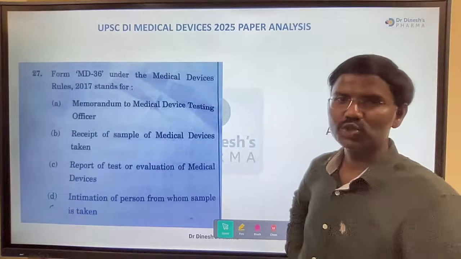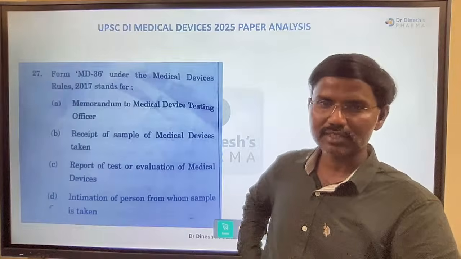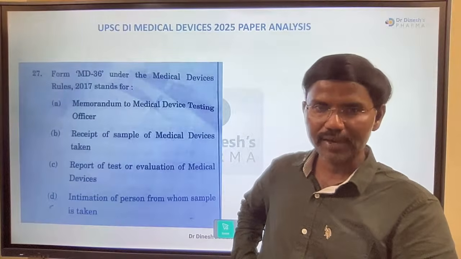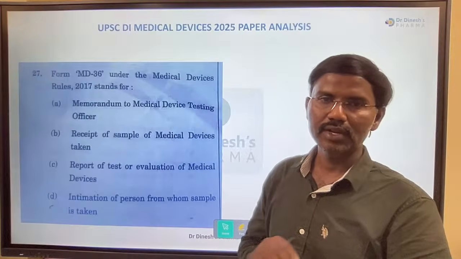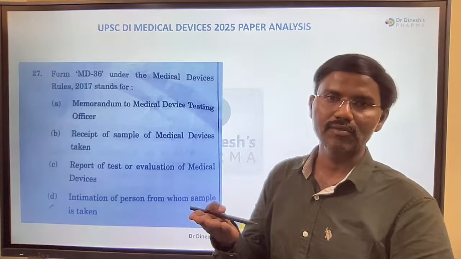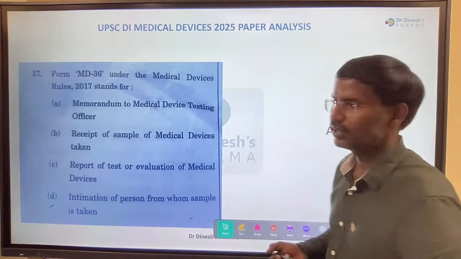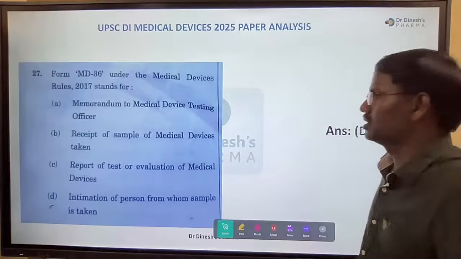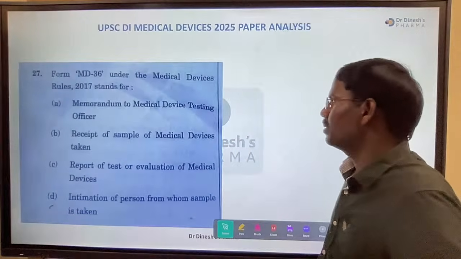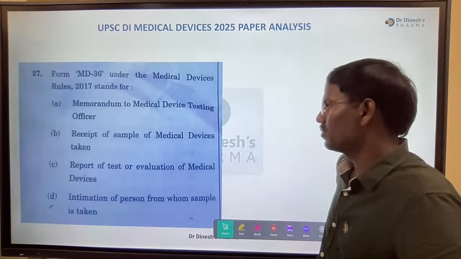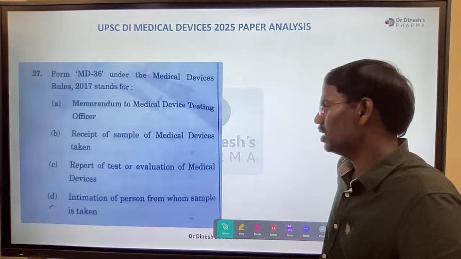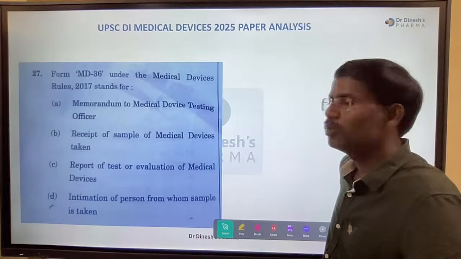MD36. The powers of drug inspectors, when you enter into the manufacturing company, you have to give this first form. You fill the form and record and tell them why you are taking the sampling. That is MD36: memorandum of sample, medical device testing officer, receipt of the medical device taken, report of the test or evaluation of medical device, and intimation of person from whom sample is taken.